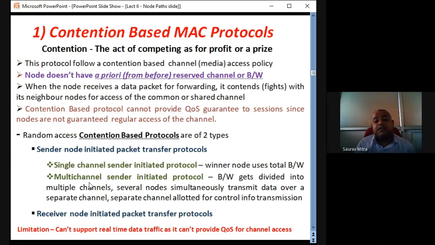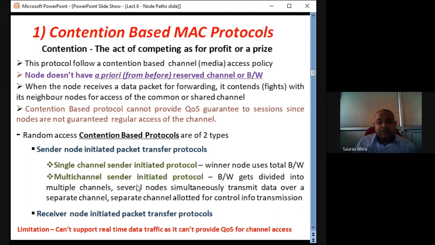What is meant by receiver node initiated packet transfer? Here, when the receiver gets the information that there are some data packets waiting for them at some sender or transmitter point, then the receiver will contend for the channel from that transmitter to the receiver, and when the receiver wins the contention, then the data packet will be put on the channel by the transmitter and it will be received by the receiver.